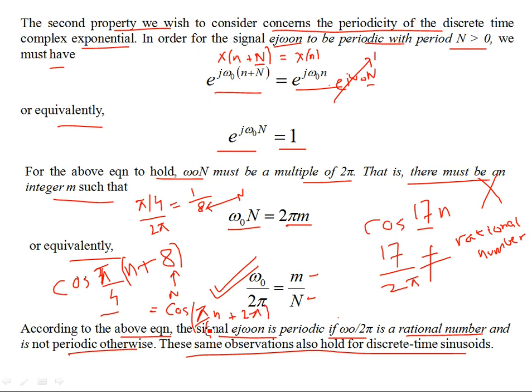So basically this is cosine of theta plus 2 pi, and again you can see that this is equal to cosine of pi by 4n. That's where we started. So this is indeed a periodic sinusoid.